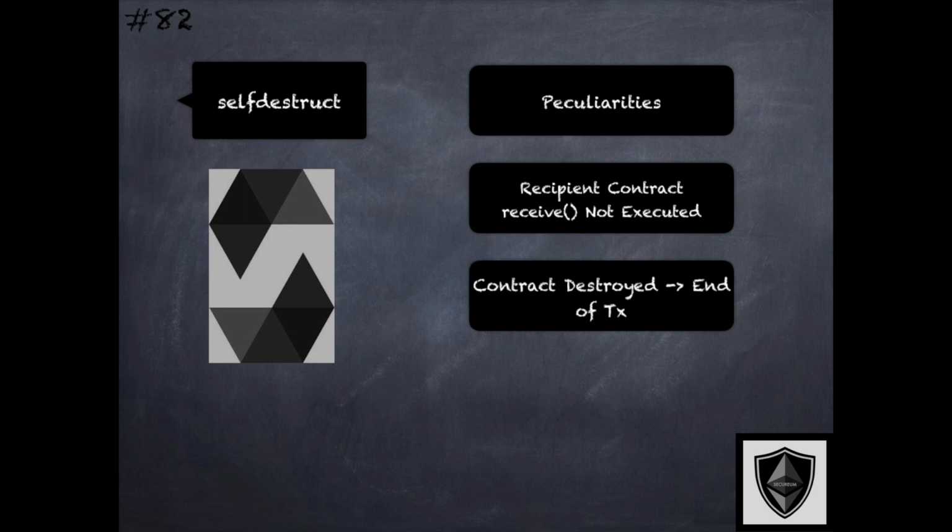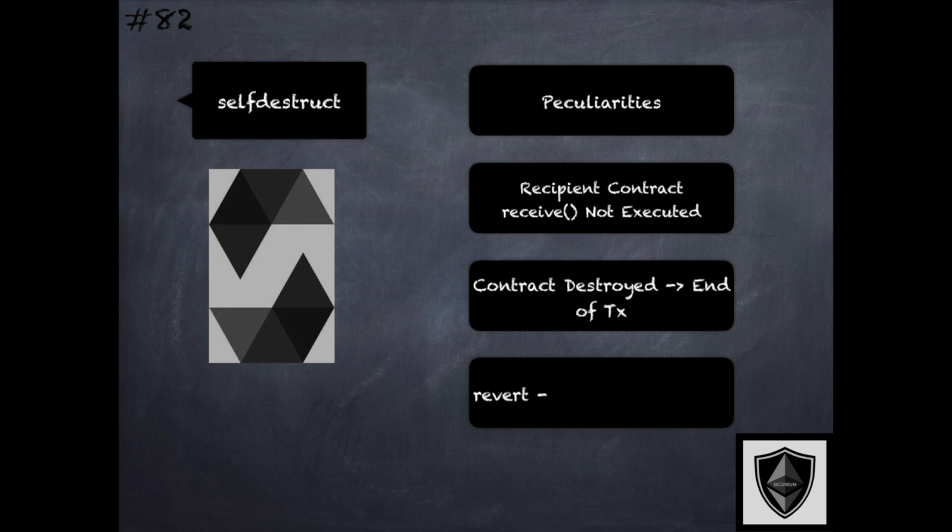Also, the contract gets destroyed by self-destruct only at the end of the transaction that has triggered this flow. And what this means is that if there is any other logic after self-destruct that may revert for various reasons, then that revert undoes the destruction of the contract itself. So just because we see a self-destruct in the control flow does not mean that the contract gets destroyed, because logic after that might revert and really not result in the destruction of this contract.